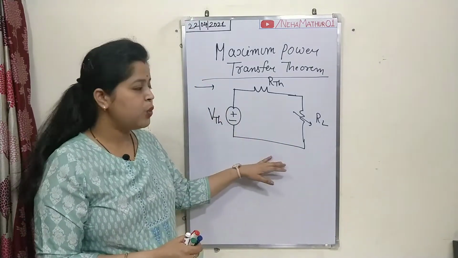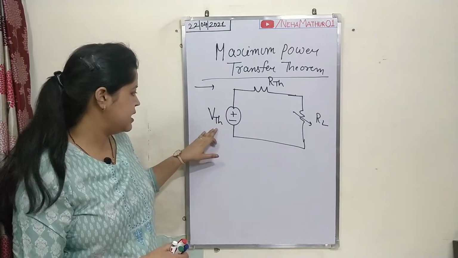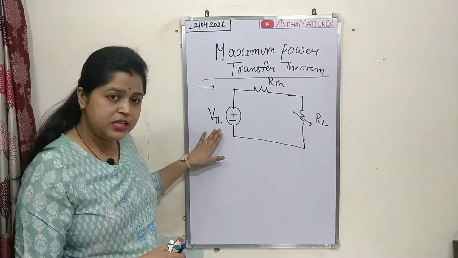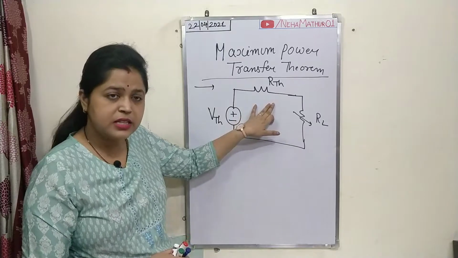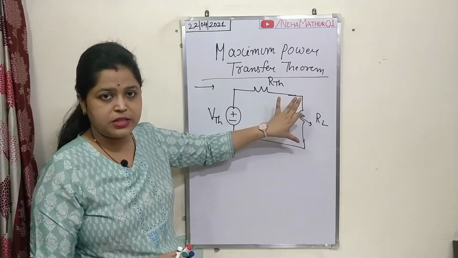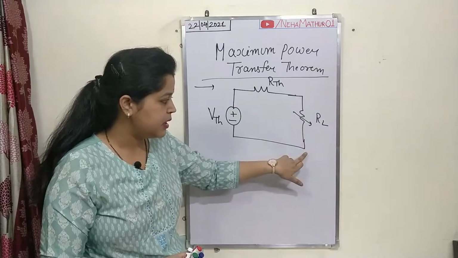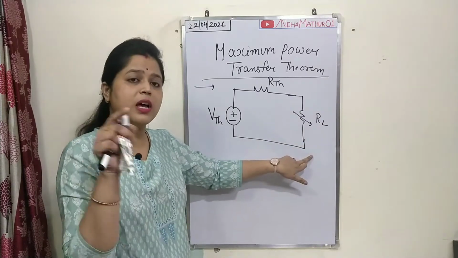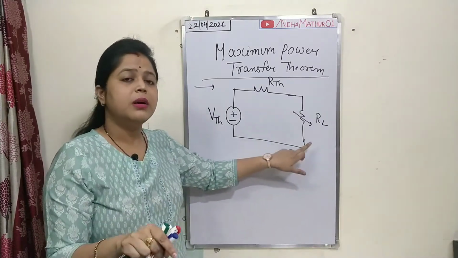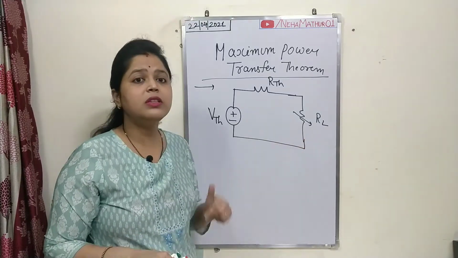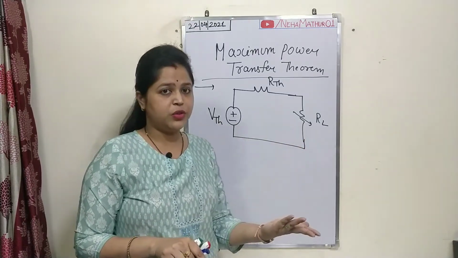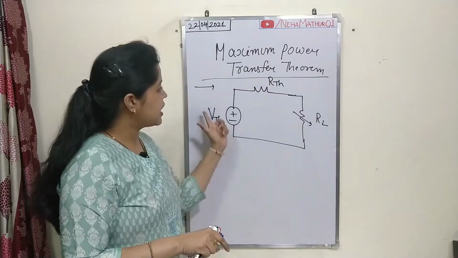In this circuit you have one voltage source VTH, that is the Thevenin voltage, RTH, the Thevenin resistance, and a simple load resistance, a simple output terminal across which you want to transfer maximum power. Now the question is, how can we convert our circuit into such a circuit?